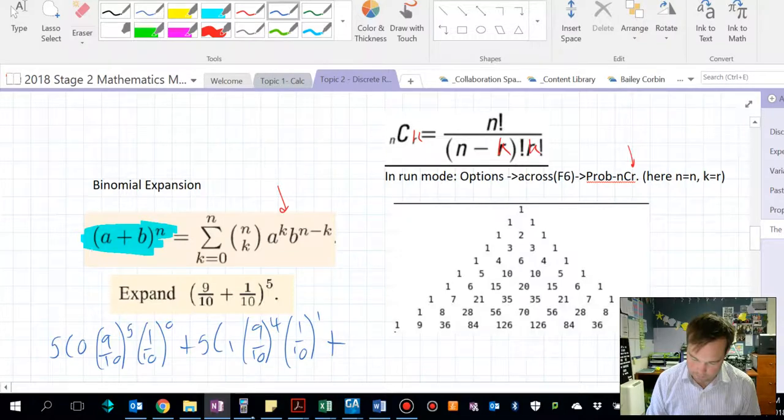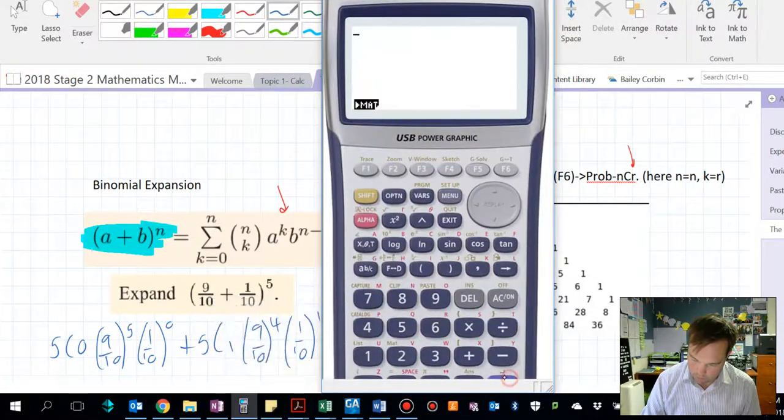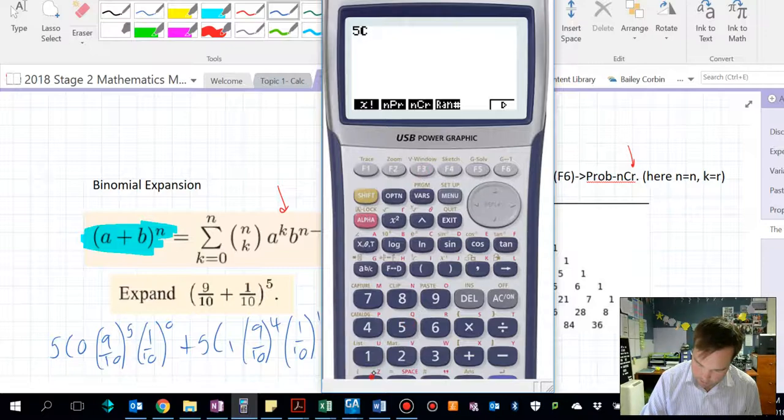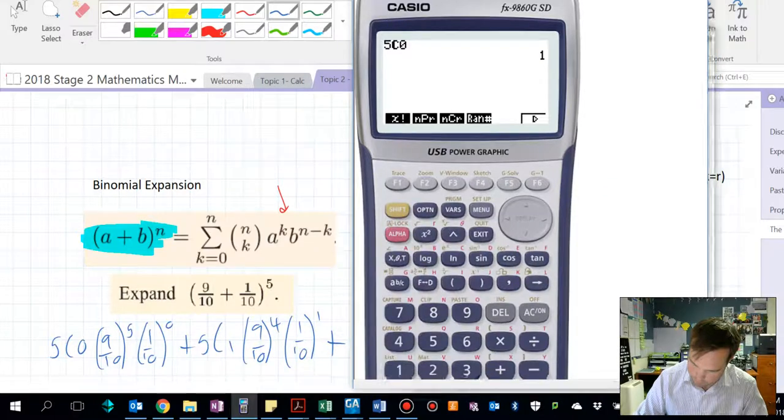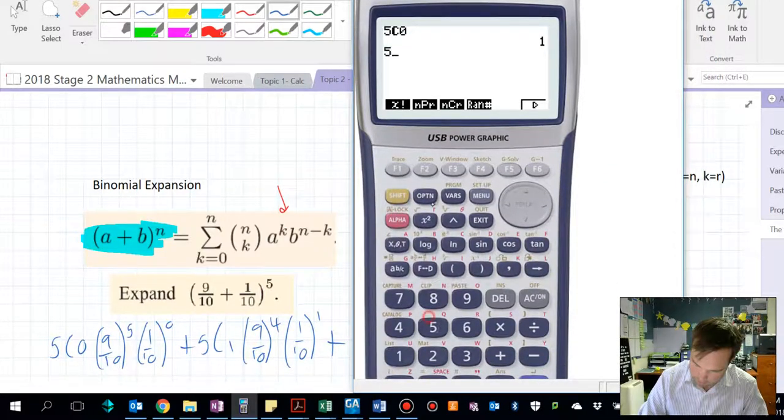Go into ordinary run mode, options, across, probability, and then there's this one here. 5C0 should come up as 1, 5 choose 1 should come up as 5, and 5 choose 2 should come up as 10.